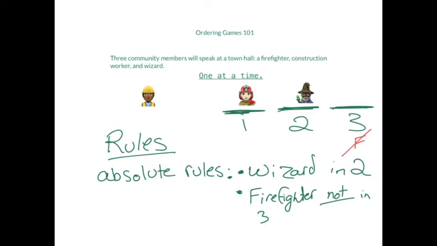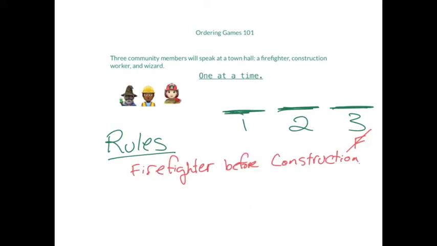In the entire logic game section, it really comes down to can we make the inferences that we need to make. And we can see a new inference comes out of this scenario because the construction worker can't go first and can't go second, so now we can make the inference that the construction worker is third. But more interesting than these absolute rules are going to be the rules that put pieces in relationship to each other, such as the firefighter comes before construction.